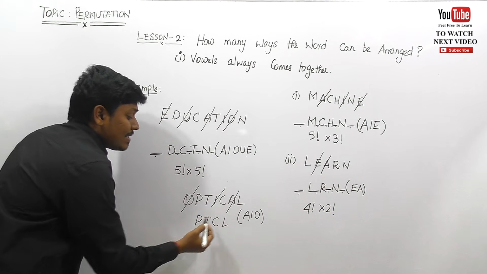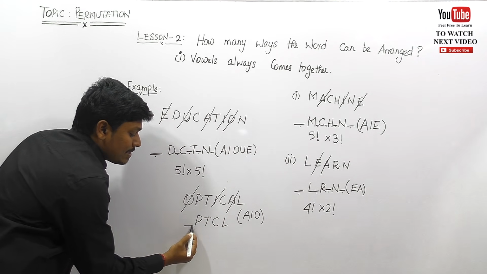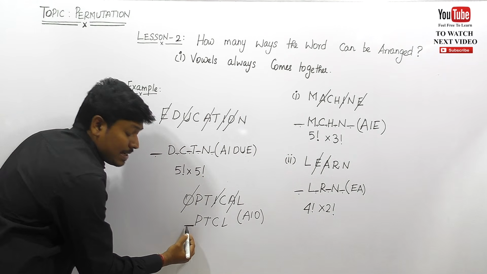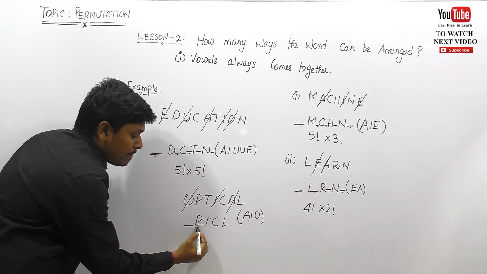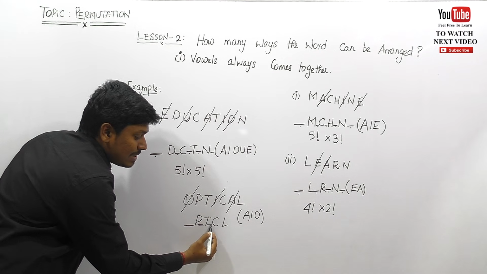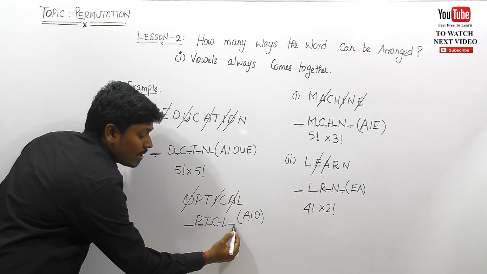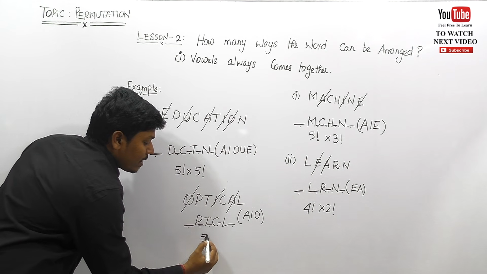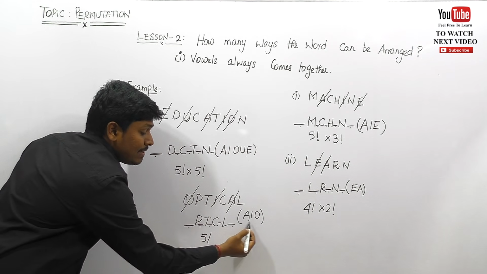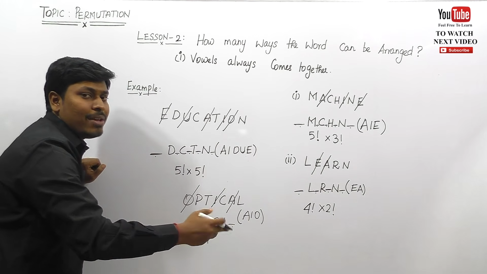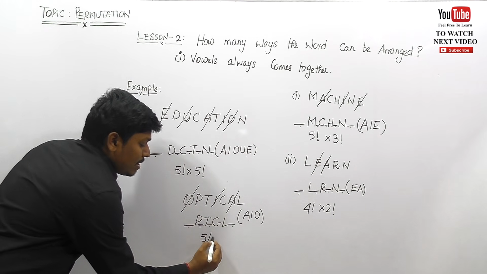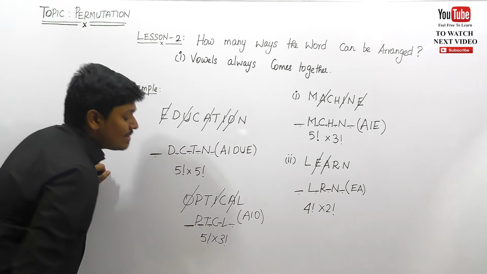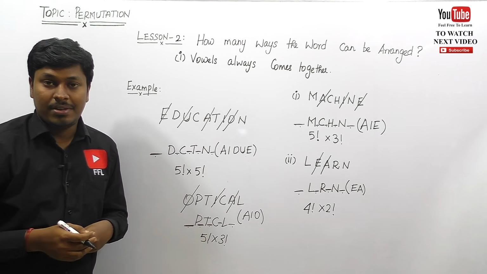How many places are there to place these vowels? Either we can place at the front, or otherwise between P and T, or between T and C, or between C and L, or at the last. So 1, 2, 3, 4, 5. So 5 factorial. So we know that there are 3 vowels. These 3 vowels can be arranged as A, I, O or I, A, O. So this can be done as 3 factorial. So the final answer is 5 factorial into 3 factorial.